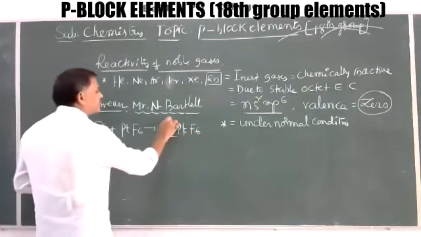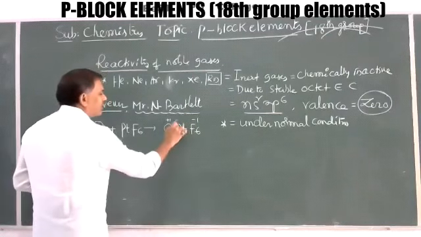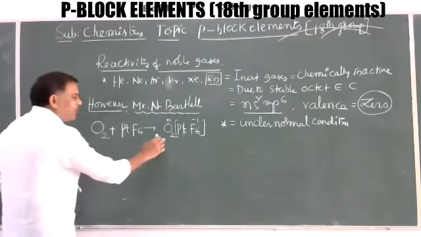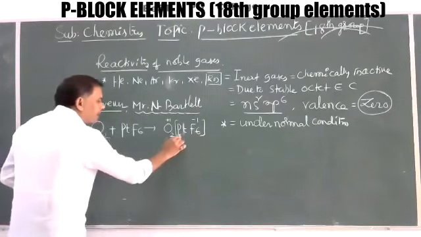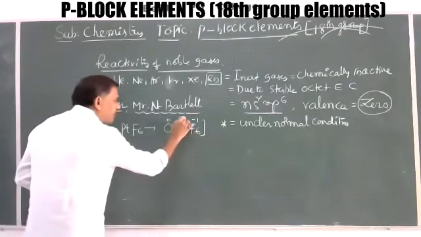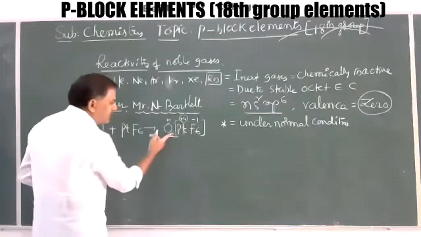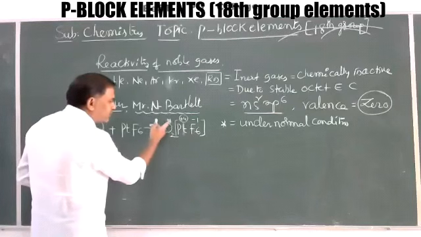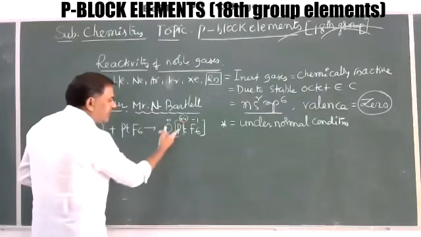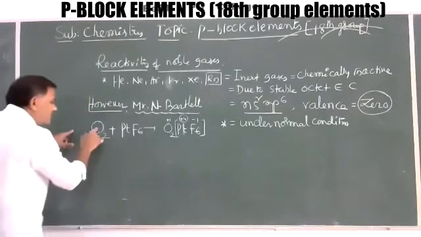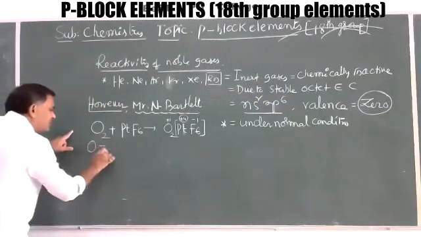Now this is the +1 and this is the -1 oxidation state. So for this, the platinum oxidation state is +4, because here -1 into 6 is -6, here +1 into 2 is +2, and here +4 is required. That's why the platinum oxidation state is this. Here, between oxygen and oxygen in dioxygen there is a double bond.